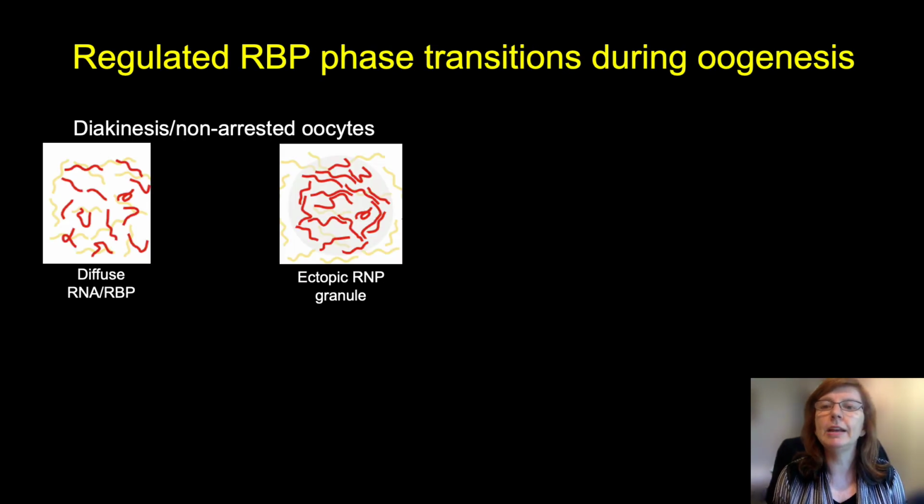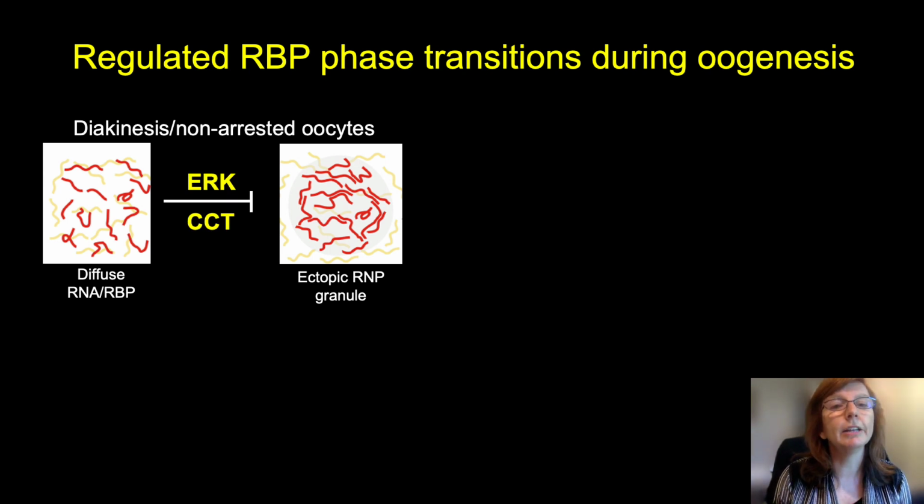And to wrap up today, I hope I've convinced you that phase transitions are dynamic and maybe functionally important during oogenesis. Our results indicate that ERK and CCT are important regulators to block the ectopic RNP granules in diakinesis, so to block condensation when it should not be happening. And interestingly, several CCT subunits have conserved sequences of ERK docking domains and phosphoacceptor sites, so it may be that ERK and CCT are acting in the same pathway.